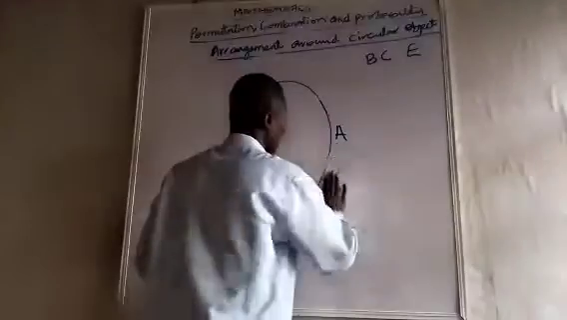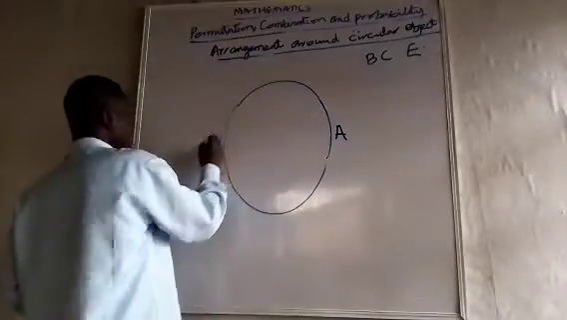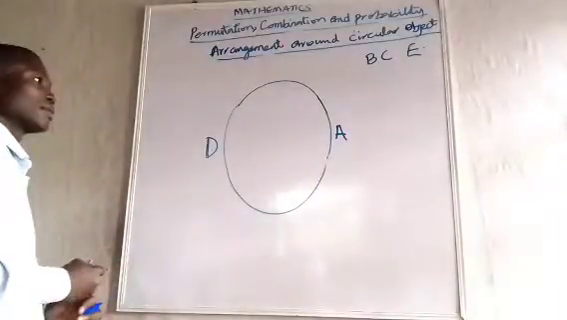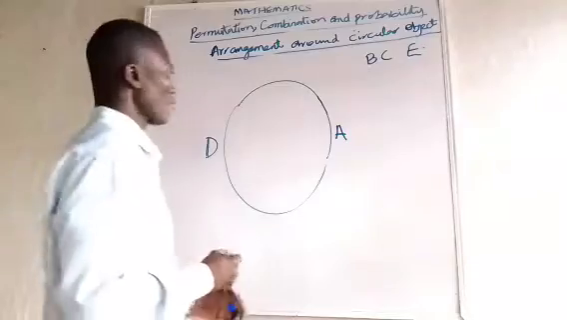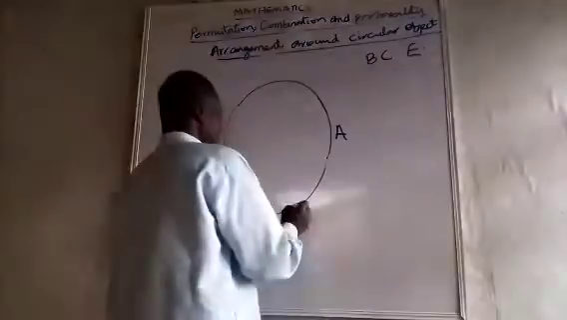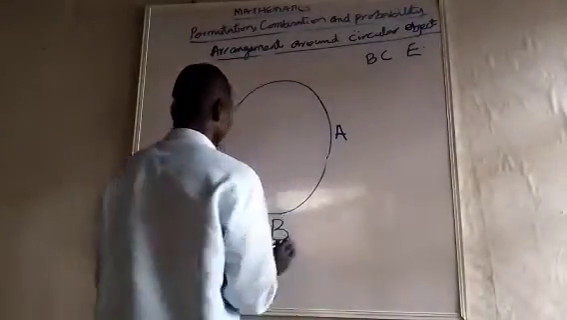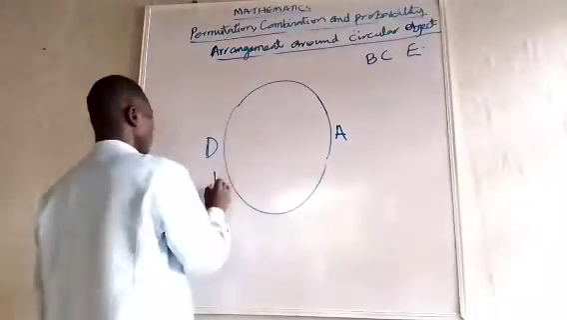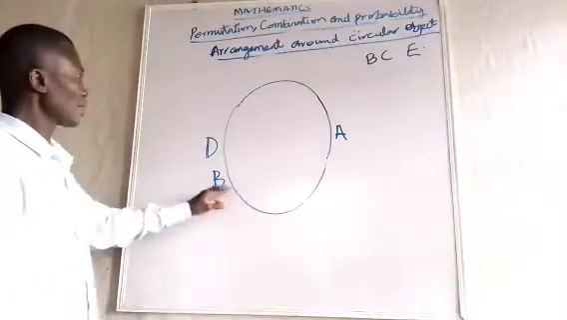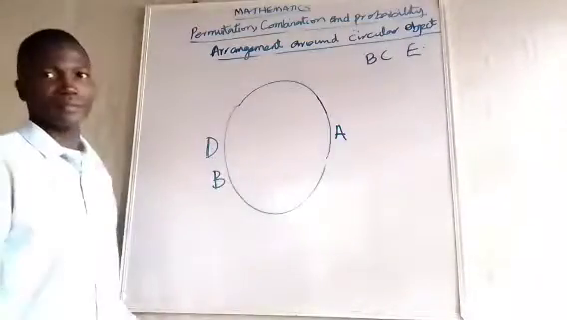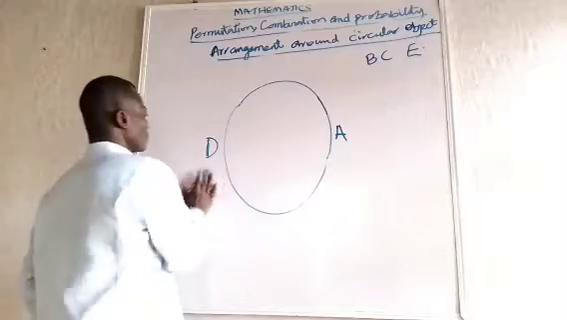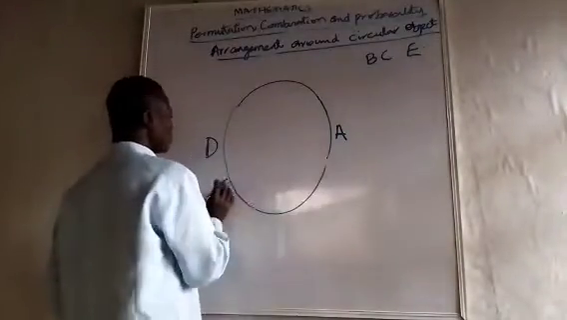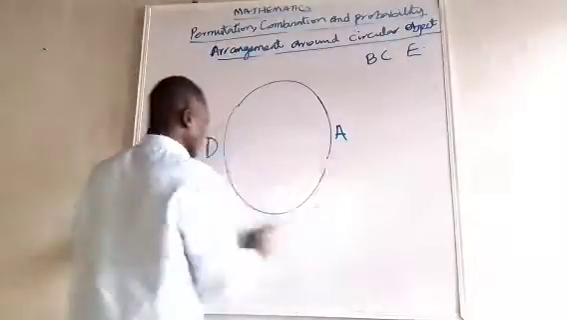Let me now put it like this. Let me put D here. It's the same thing. Let me now bring B. Where will B be? B can be here. A, B, D. Again, can you see? A, B, D. You can see. A, B, D. Now, if I look at it again, I put B here.